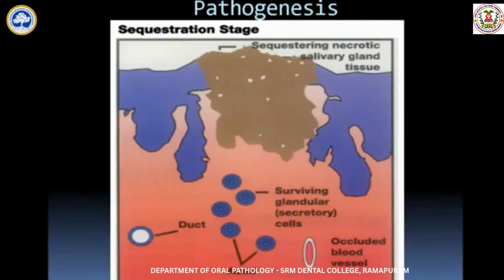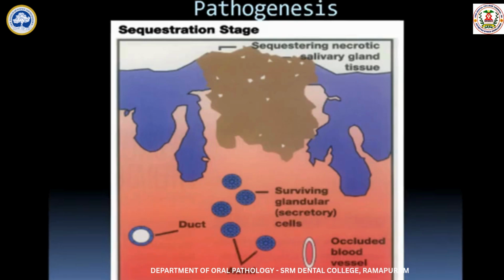The next is the sequestration stage. So what happens in this stage? There will be sequestration of the necrotic tissue. In the previous, necrotic stage, there was necrosis of the glandular tissue. So this glandular tissue will get sequestered, will be thrown out. The epithelium above the necrosis, while the glandular tissue is in the connective tissue, will slightly elevate.